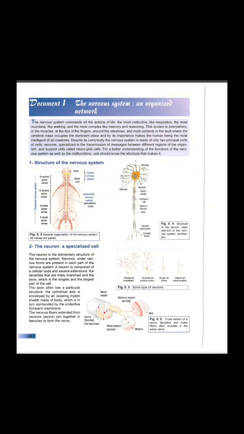Open your book page 58 and let's start the nervous system. The nervous system commands all the actions of life, the most instinctive, like respiration, the most mundane, like walking, and the most complex, like memory and reasoning. So here they are saying that the nervous system is responsible for the basic activity in our life.